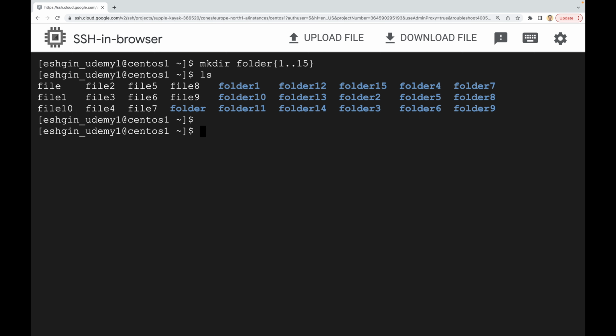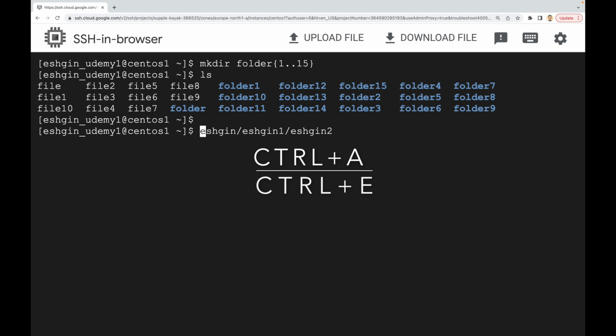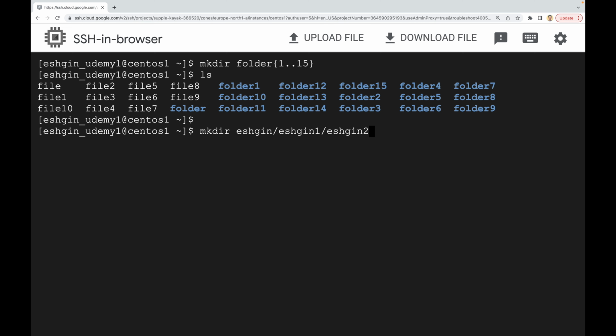Imagine that we need to create folders recursively. For example, let's say that we have a folder called Eşkin, and under this folder we have another one called Eşkin1, and then another one called Eşkin2. So we have to create these folders. One way is you just use the make directory command. You have to create the first folder Eşkin, and let's do that. Let's move the cursor to the beginning of the line. For that you can use Ctrl A. So Ctrl A just moves the cursor to the beginning of the line, and Ctrl E just moves the cursor to the end of the line. So let's press Ctrl A and then write the make directory command, and let's press enter.